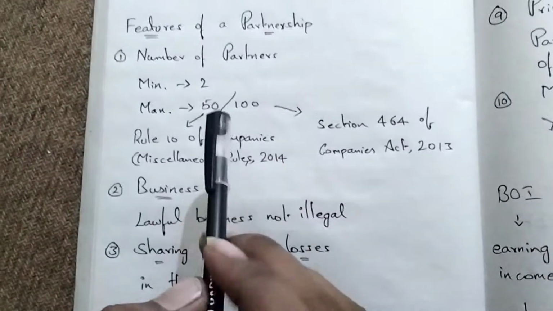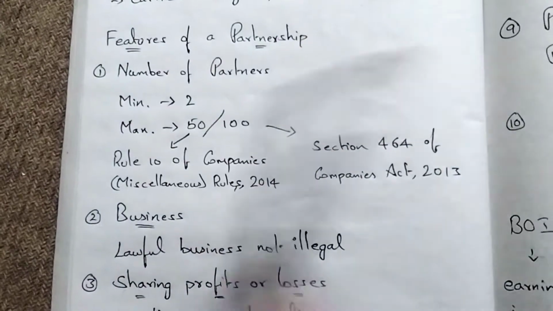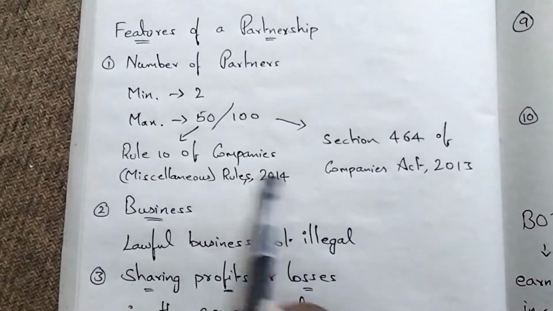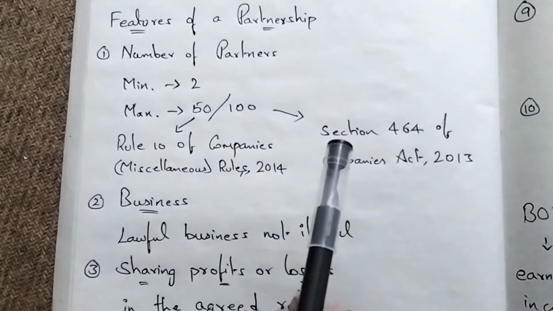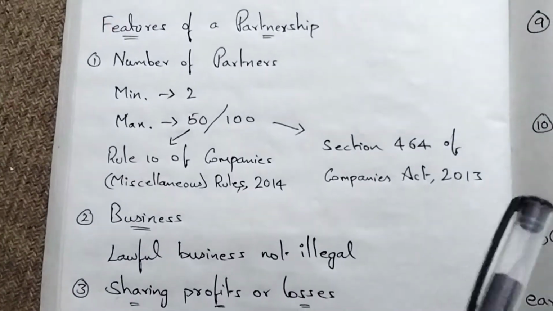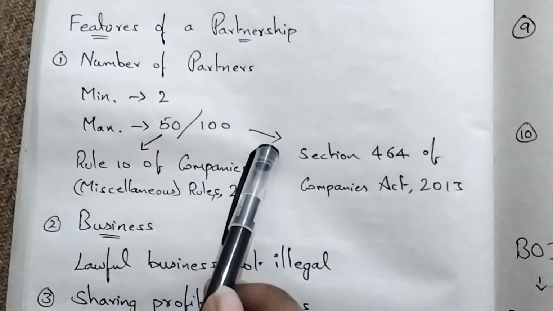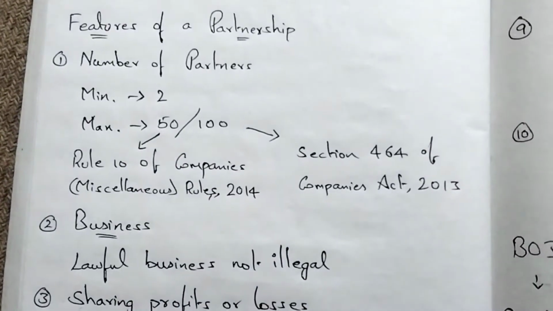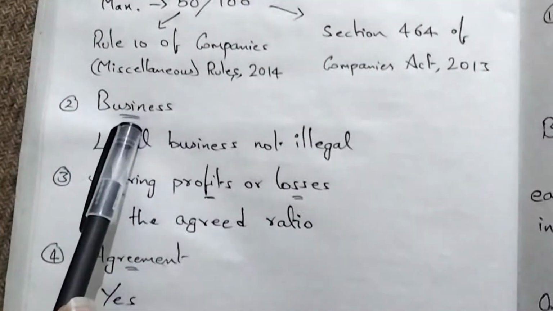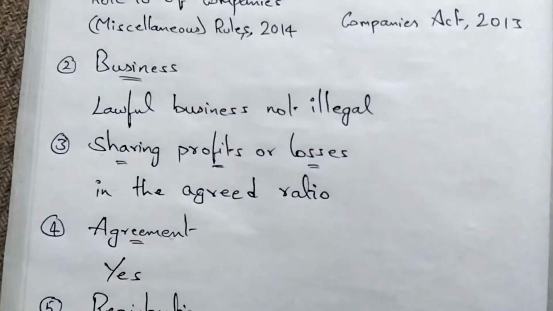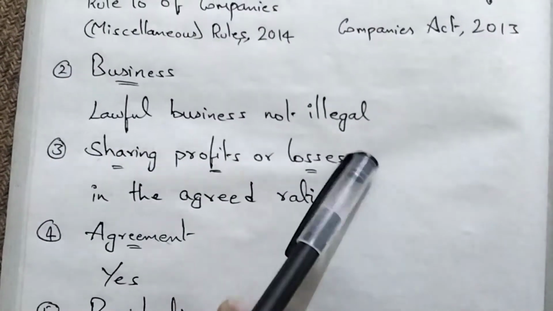But in the Companies Act 1956, the maximum number of partners was different. It was 10 or 20 in case of non-banking and banking companies. That was changed now to 50 or 100 in the Companies Act 2013. Business. When it comes to business, it should be a lawful business. It should not be illegal.